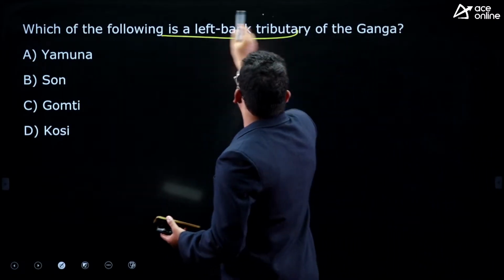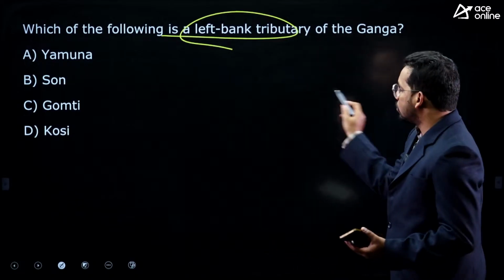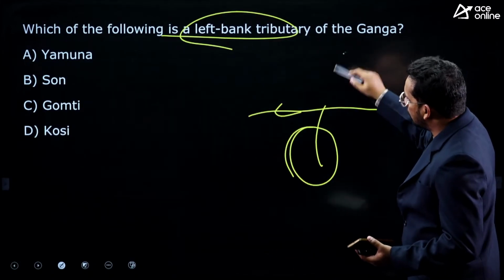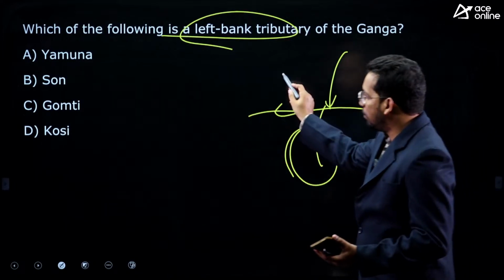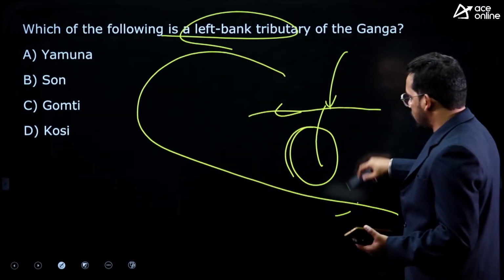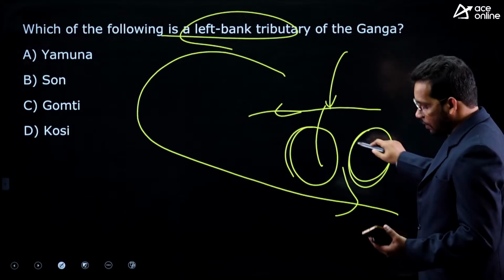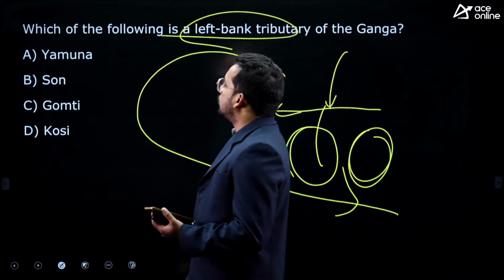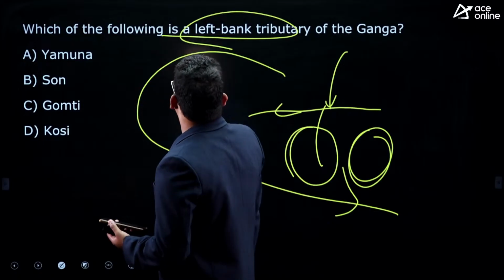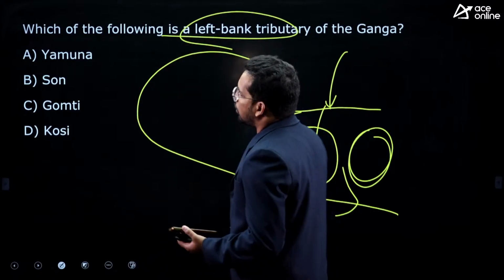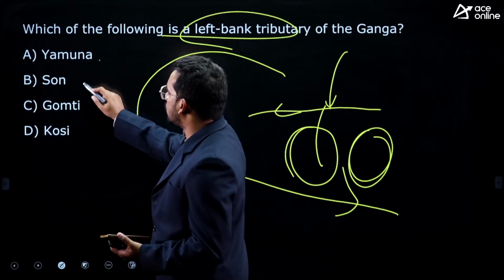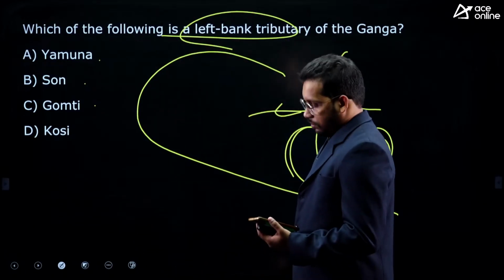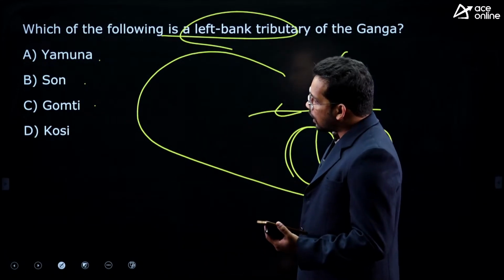Which of the following is a left bank tributary of Ganga? If a river is flowing in this direction, this side is called the left bank tributaries and this side the right bank tributaries. Ganga river flows in this direction. They are asking which one is the left bank tributary. Yamuna, Son, Gomati, Kosi. I think there are two answers here.